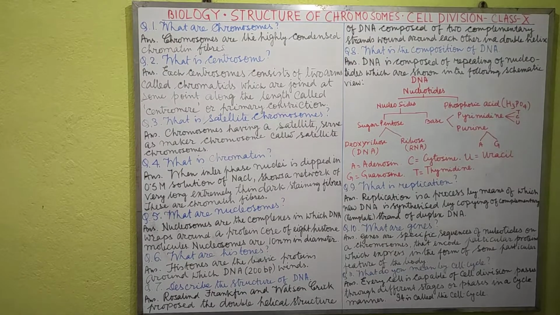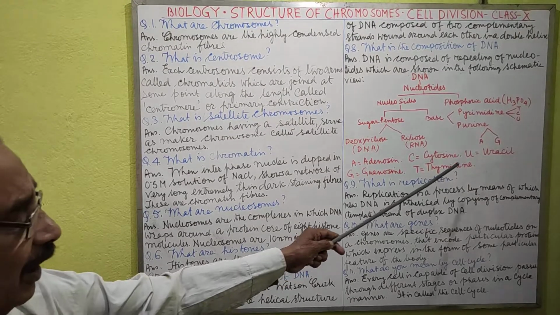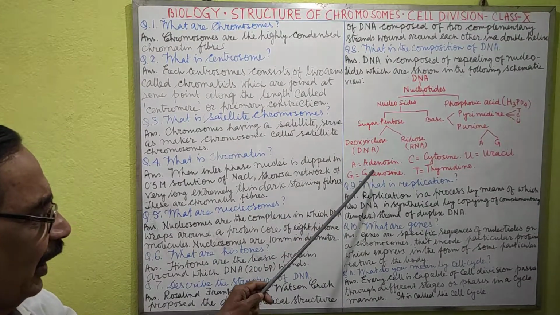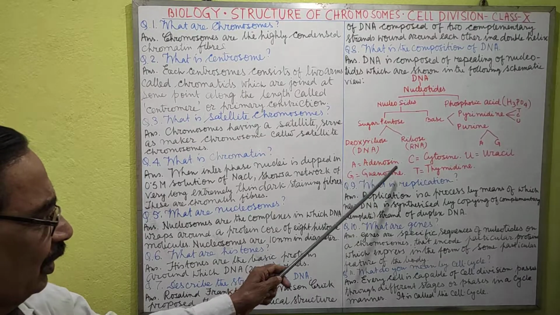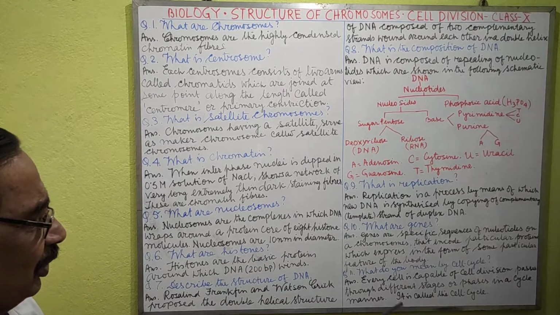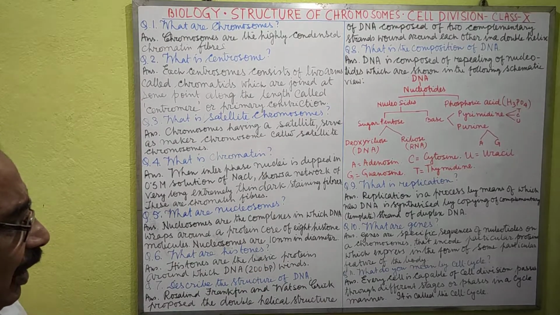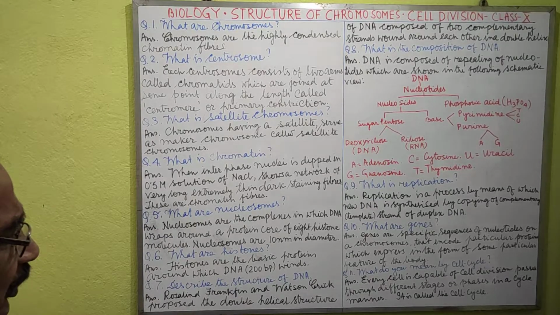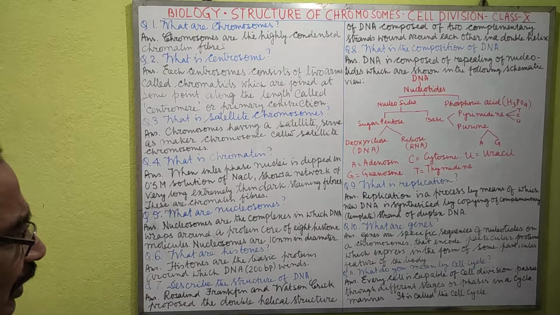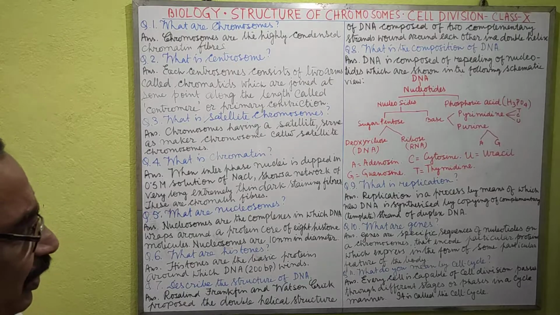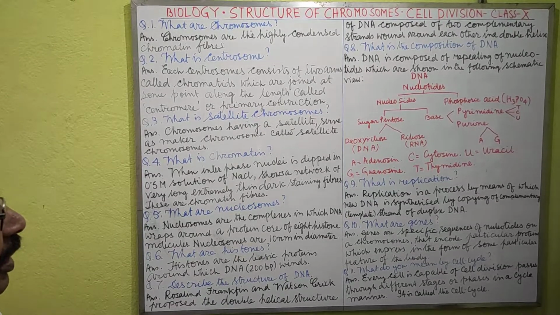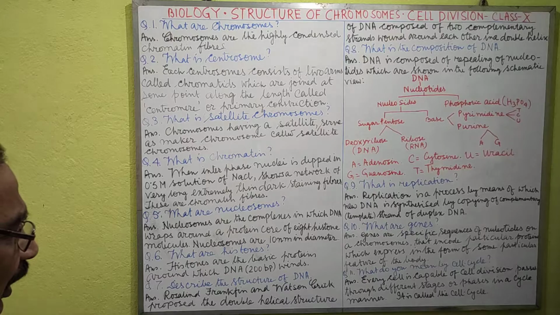Note that here the A means adenosine, C means cytosine, U uracil, G guanosine, and T thymidine. This is about DNA.